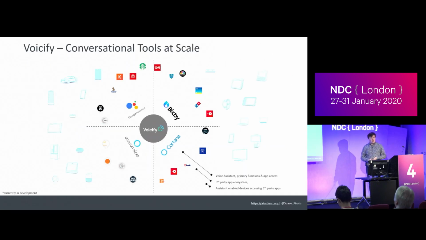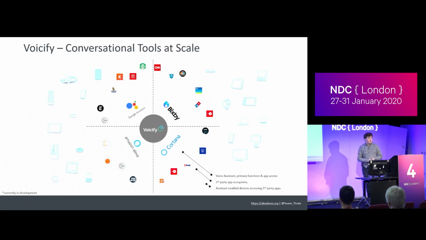And I'm the principal architect at Voicify, where we have a whole platform and a whole bunch of tools to do the stuff that we're going to talk about today at scale. This isn't a Voicify demo. This is very much just raw code, but my background for the last few years has been really focused on this space, building applications for all these different assistants, working on abstractions and tools to make it as easy as possible.